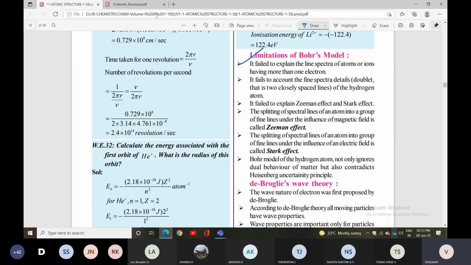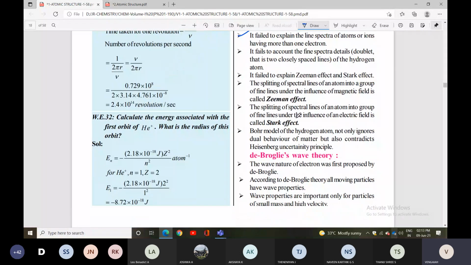It also failed to explain the Zeeman effect and Stark effect. What is the meaning of Zeeman effect and Stark effect?